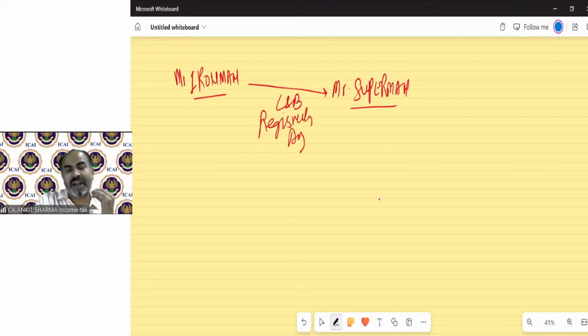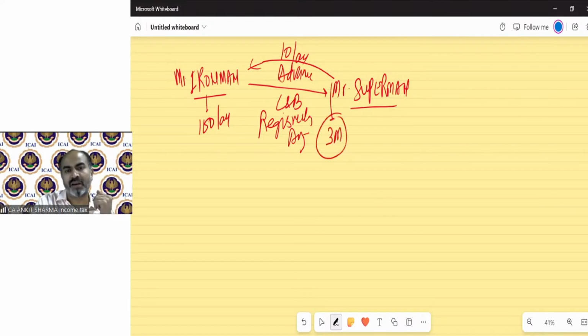And there must be some advance money which needs to be paid by the buyer at the time of the registered agreement. For example, he wants to sell this property for 100 lakh and Mr. Superman gave him 10 lakh rupees in advance and said that he will pay the balance money within 3 months. And it has been written in the deed.